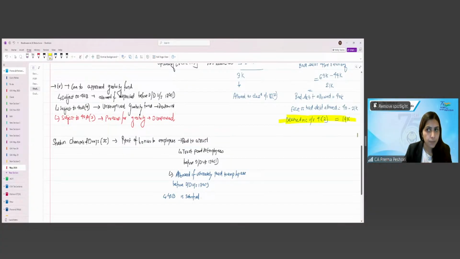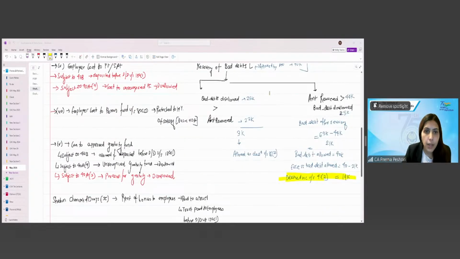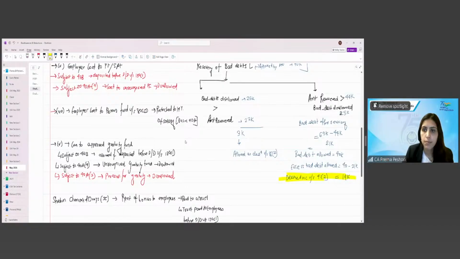Are we clear? Any questions, any doubts so far? Bad debt recovery will be the income also in the current previous year. Yes, in which the amount is recovered. Fine. Any questions, any doubt? Ma'am, deemed income under section 41(4), ma'am, you have written 41(2). Yes, sorry, 41(4). This is 41(4). Okay. Fine. Shall we move further?